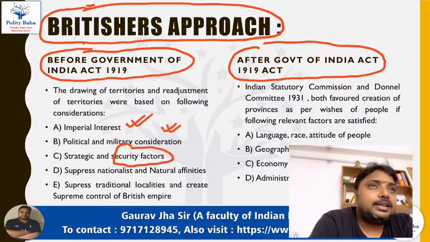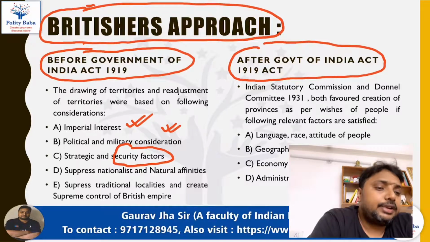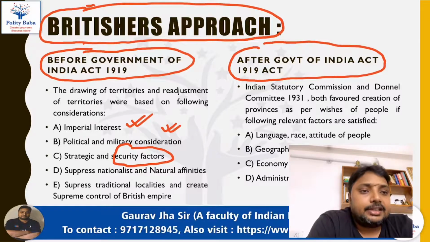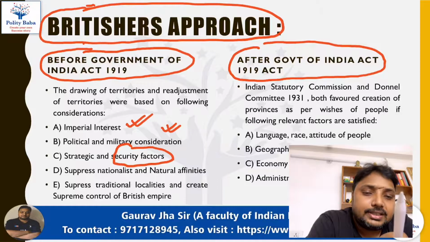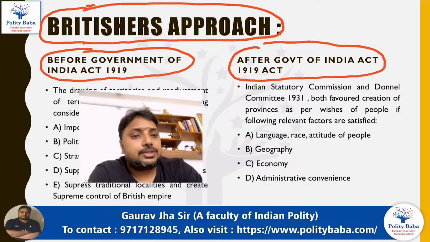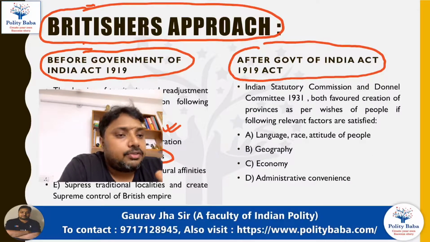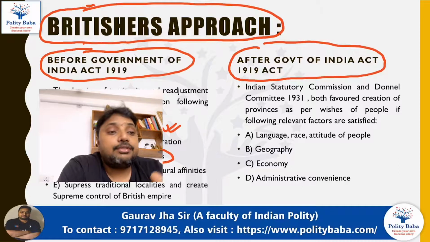However, later, once the Britishers became clear after the Government of India Act 1919 that one day they have to free India, then going forward, Britishers made a policy that tomorrow, if India becomes free, then India should make strong states, and these states will be strong when new India will have new states.